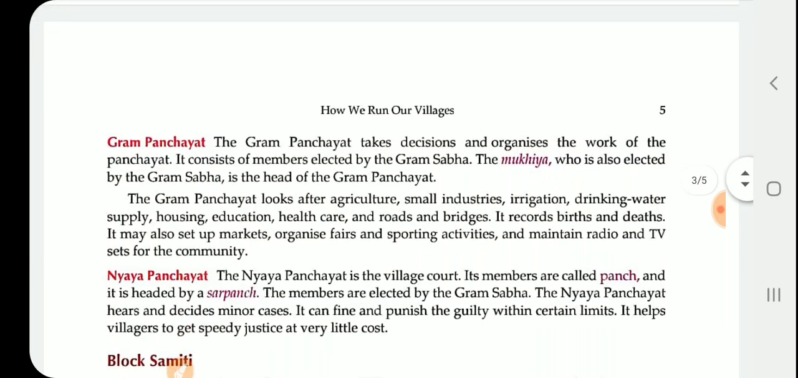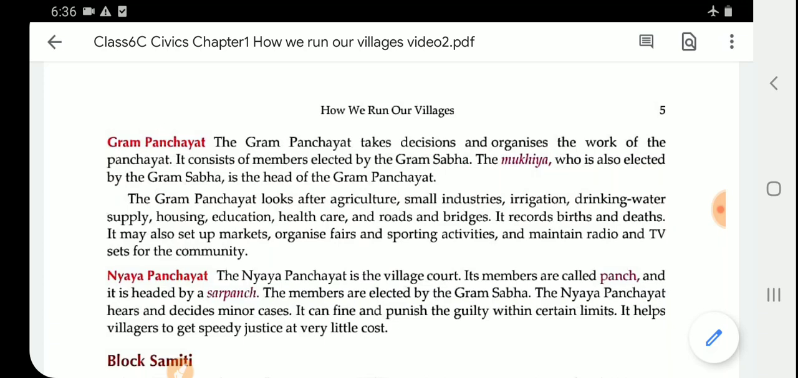Now, what are their duties? The Gram Panchayat has to look after agriculture, small industries, drinking water, irrigation, supply, housing, education, health care, and roads and bridges. That means checking whether self-sufficient healthcare facilities are there or not, whether roads and bridges are there or not.